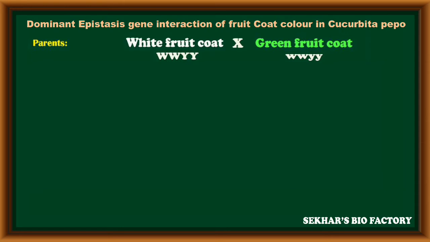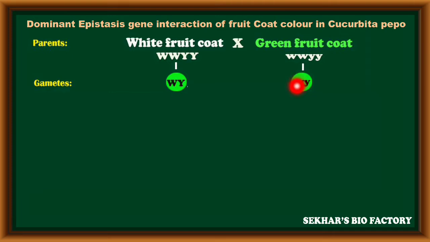The next parent individual has a green fruit coat because of small w, small w, small y, small y alleles. Because the gene W is in the recessive condition, the Y gene expresses its recessive trait. So both plants are selected as parents. In this, both parents can produce only one type of gametes. The first parent can produce only one type of gametes. All gametes have the capital W, capital Y alleles.